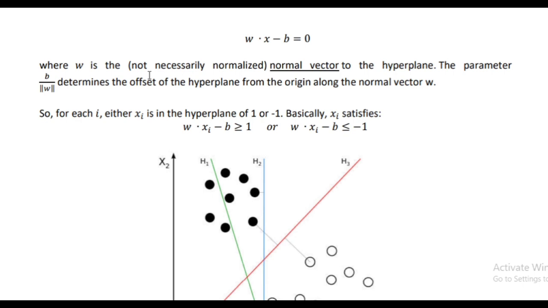The parameter b/||w|| determines the offset of the hyperplane from the origin along the normal vector w. So for each i, xi satisfies either w·xi - b >= 1 or w·xi - b <= -1.